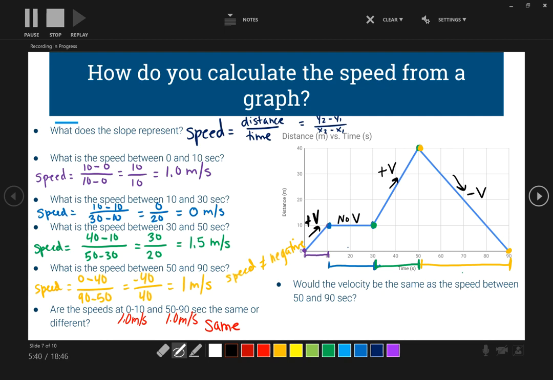So let's look back at that question. Would the velocity be the same as the speed during our 50 to 90 time period? So we said here that our speed was equal to 1 meters per second because speed cannot be negative. It has to be positive. But what about our velocity? Velocity is directional, so that positive and negative matters. So our velocity here would be negative 1 meters per second. So they would not be the same.